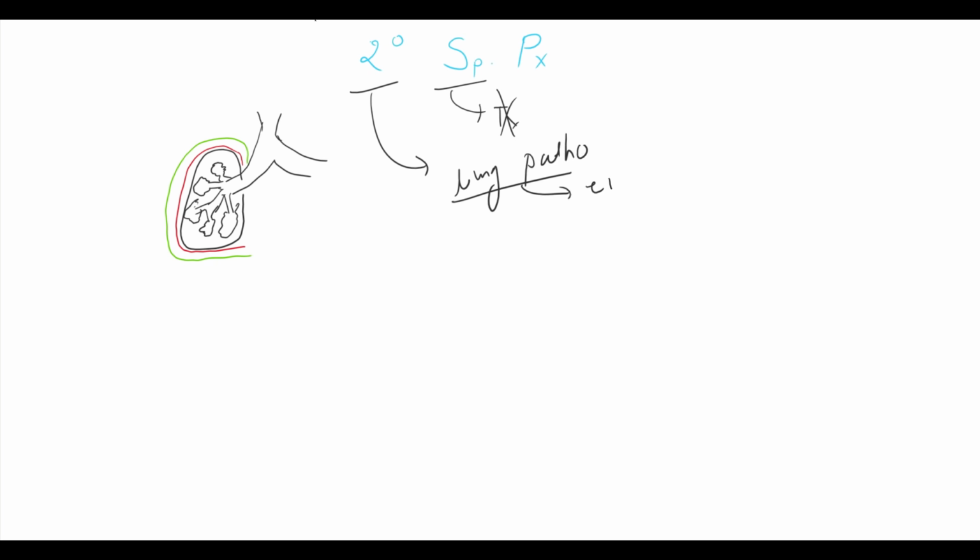Almost every lung disease can cause secondary spontaneous pneumothorax, but 70% of the incidence of secondary spontaneous pneumothorax are caused by COPD. We will discuss all the causes in detail. Let's discuss some important points about secondary spontaneous pneumothorax. The first point is here pneumothorax is developing over the underlying lung pathology.